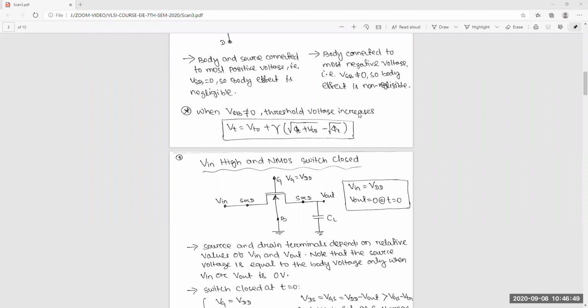So if V out increases, then VGS will be less than 0.5 volts. Then the MOSFET will go in the cutoff region, I think. Yeah, exactly, very nice answer. But why are you not saying the same?